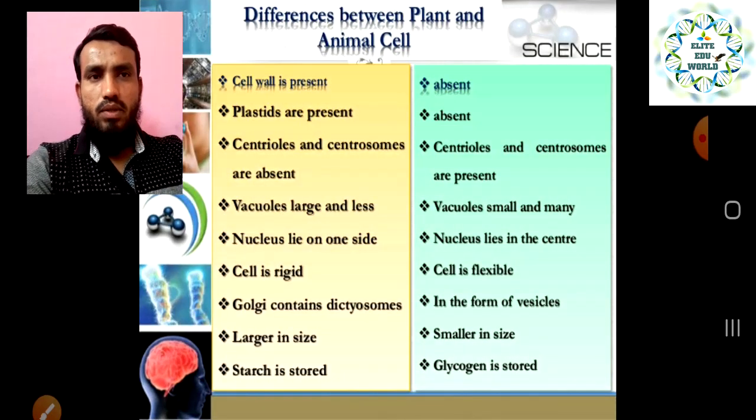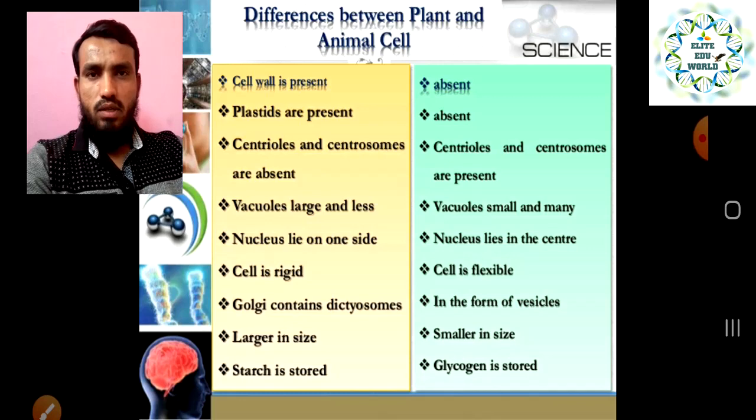These are the differences between the plant cell and the animal cell, as we saw with the help of the diagram in our previous slide. In the plant cell, the cell wall is present, and in the animal cell, the cell wall is not there. This is a very, very important difference between the plant cell and the animal cell: only the plant cell has a cell wall, and the animal cell lacks it.